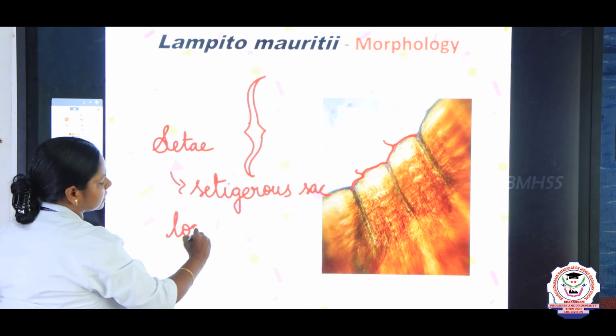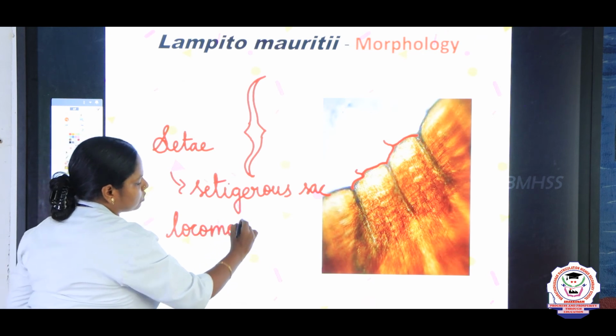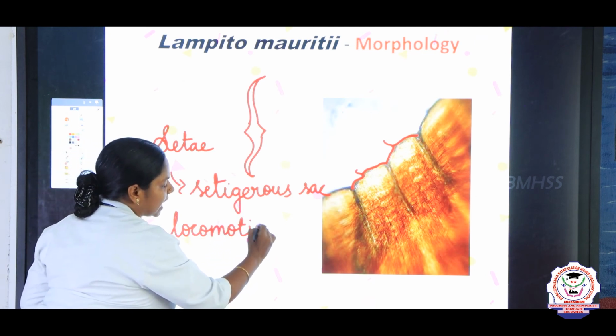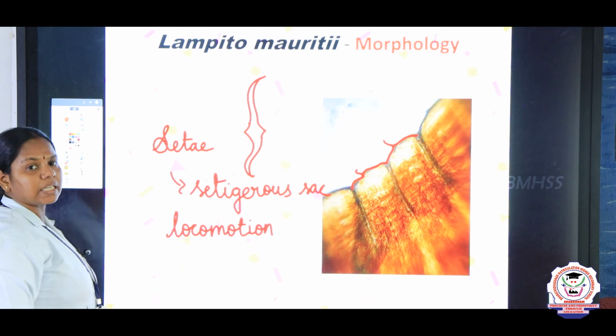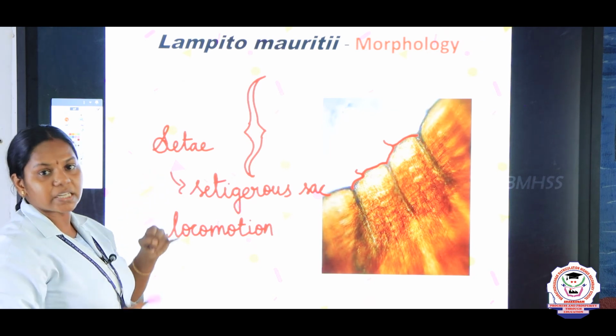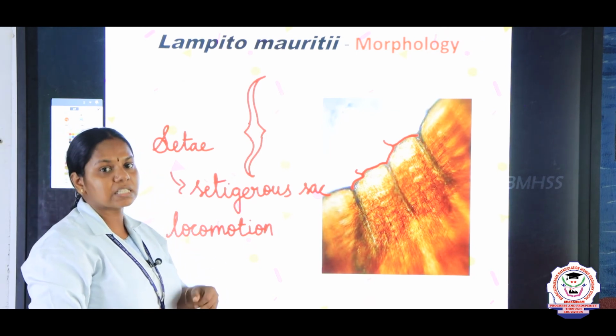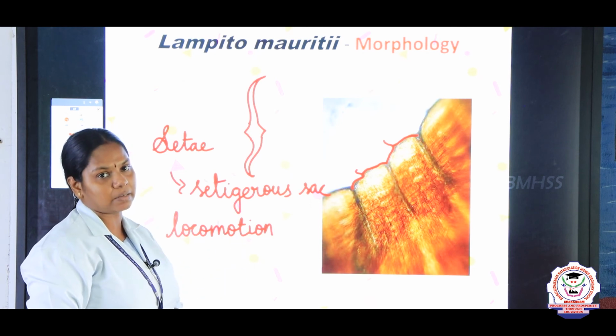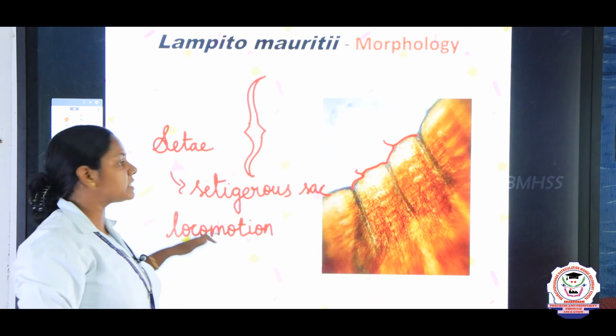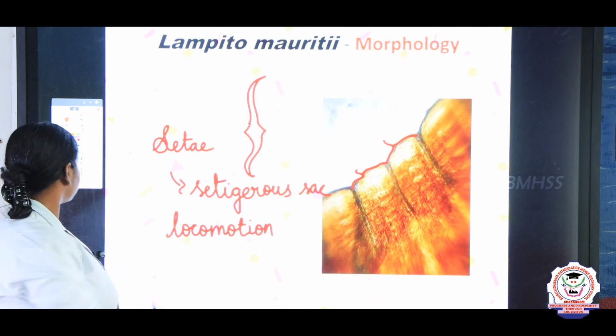And what is the main function of the setae? The setae aids in locomotion. It helps in locomotion, and setae is absent in the first segment, that is the mouth, in the anus, as well as in the clitellum. In the rest of all the segments, the setae is present.